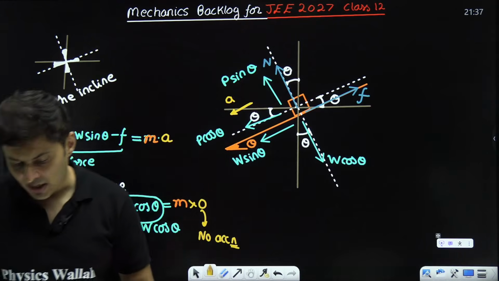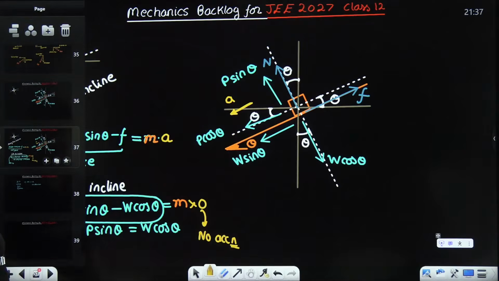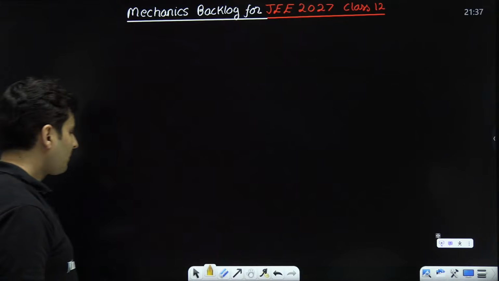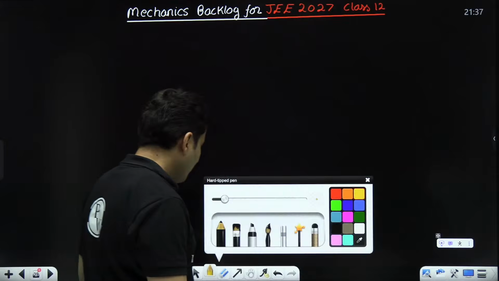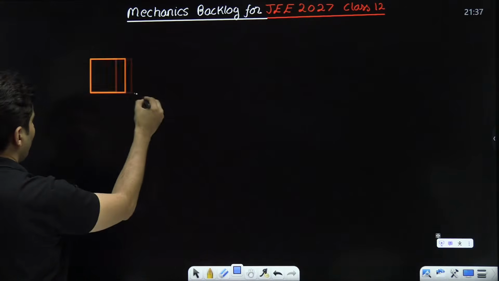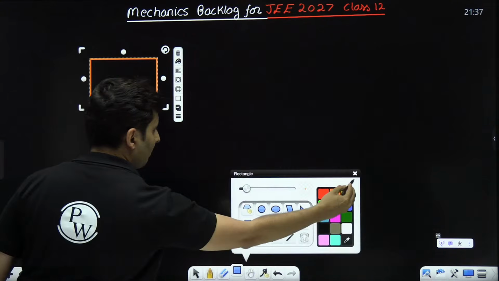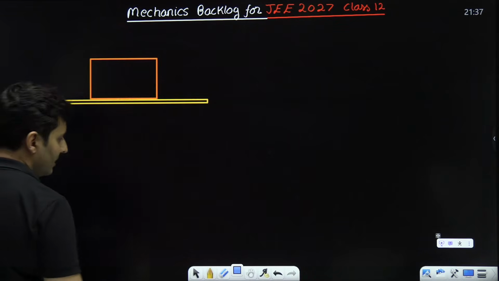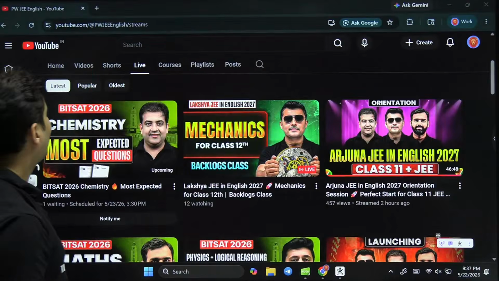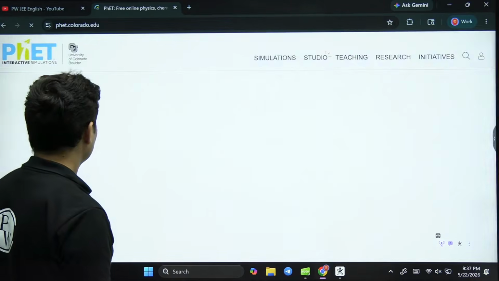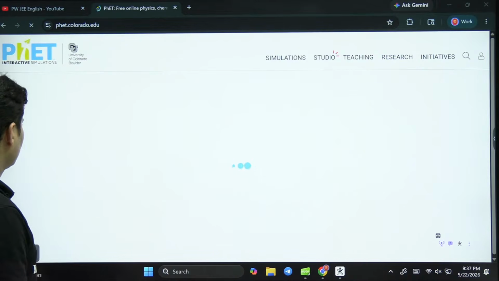Correct? Okay, now what is this friction, sir? What is this normal, sir? This is one common doubt which many kids have. Okay, see, imagine this. There is a surface, there is a block, and I am trying to push it. I'll just show it to you.